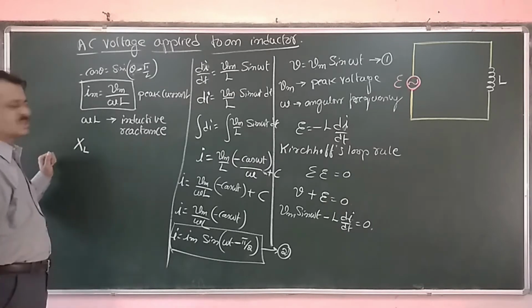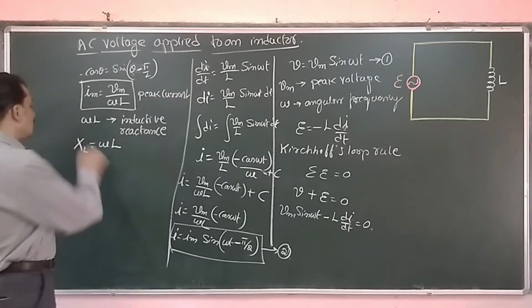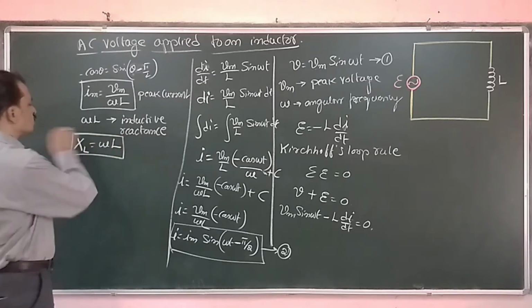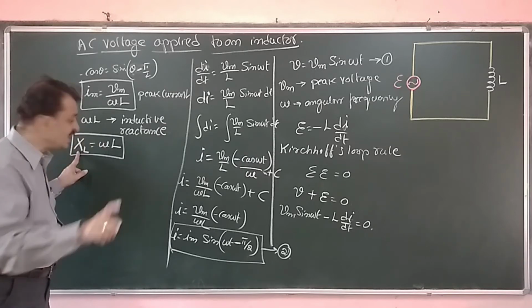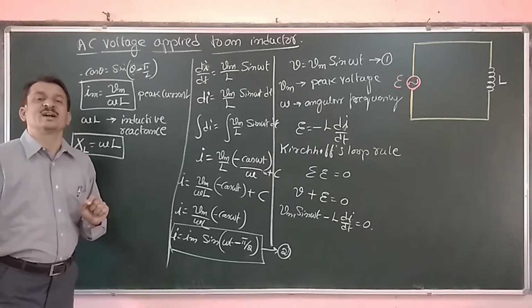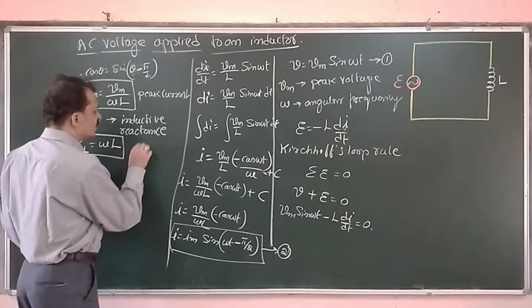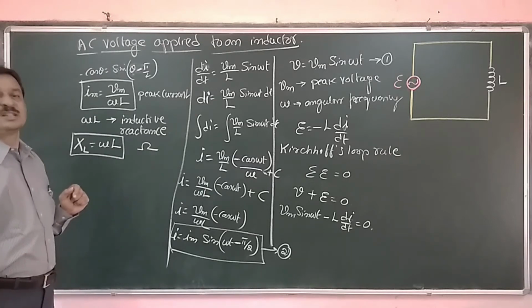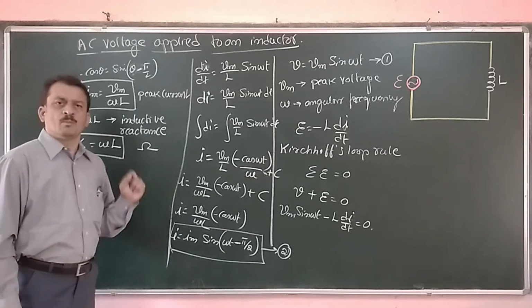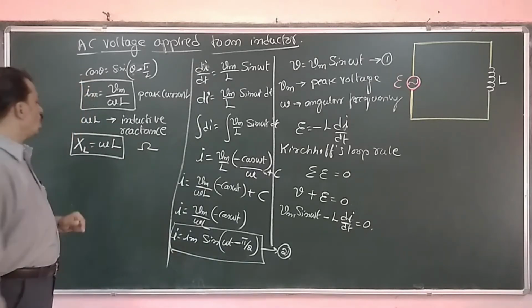And this inductive reactance is denoted by X_L, and that is equal to omega into L. This is the new concept you should remember. It is the opposition to the flow of AC through the inductor. This inductive reactance has the same SI unit as that of the resistance, that is ohm. It has the same dimension as well as the SI unit, that is ohm.